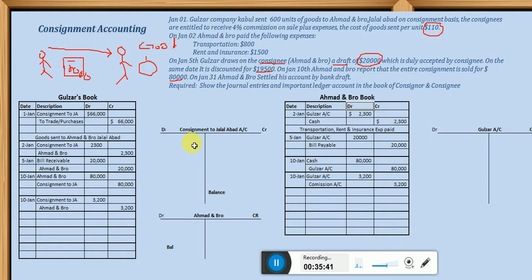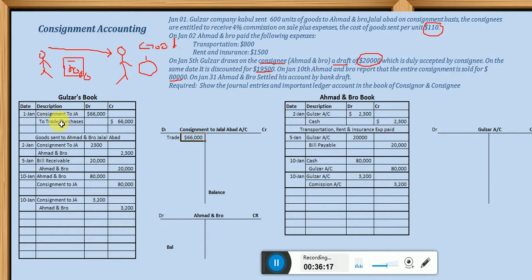Look, the consignment account is debited how much? $66,000. And what was the reason? You can mention the reason here: debited because of trade. I'm just simply mentioning the reason. So the consignment account is debited $66,000, as you can see, consignment to Jalalabad debited because of trade. In the description you should give the credit account as the reason.